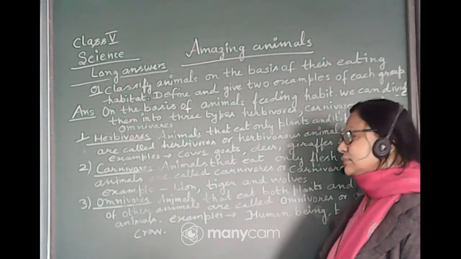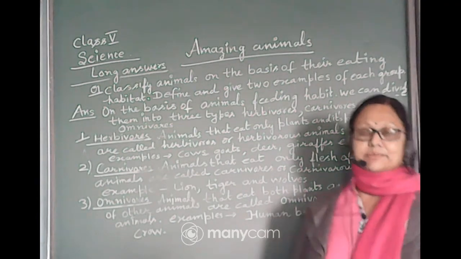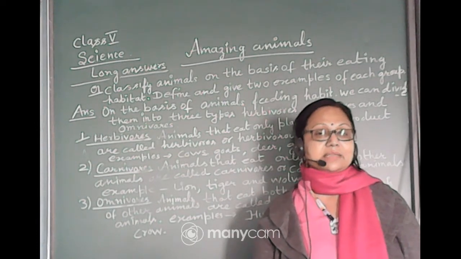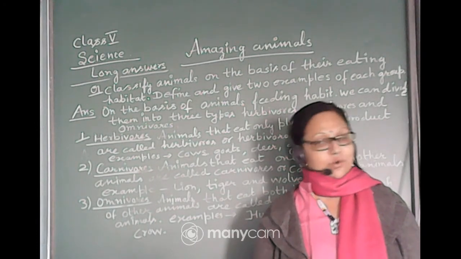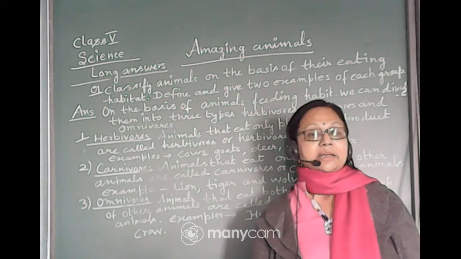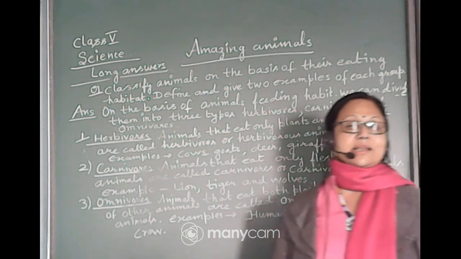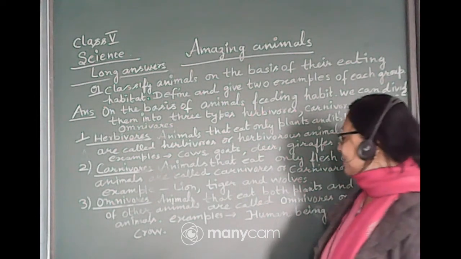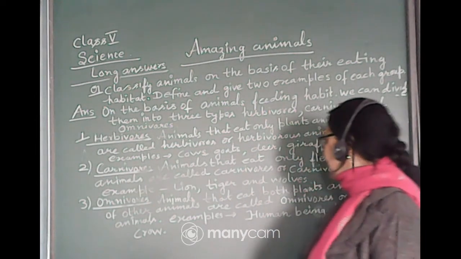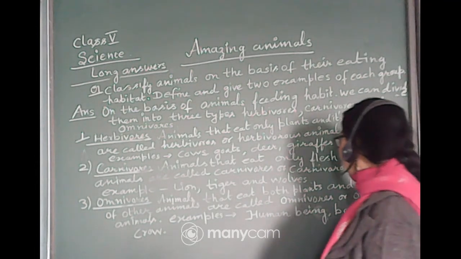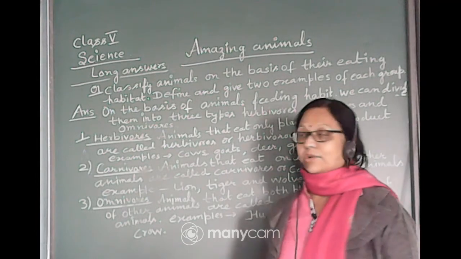So carnivorous are the animals who eat the flesh of the other animals, as they hunt the other animals and eat their flesh. That's why they are called carnivorous. And the last category is the omnivorous. The animals that eat both plants and the flesh of other animals are called omnivorous animals.